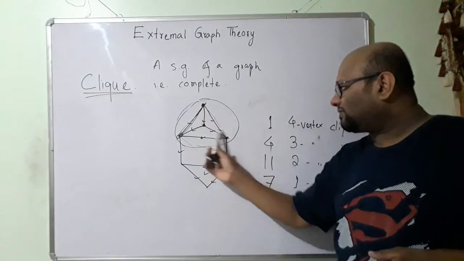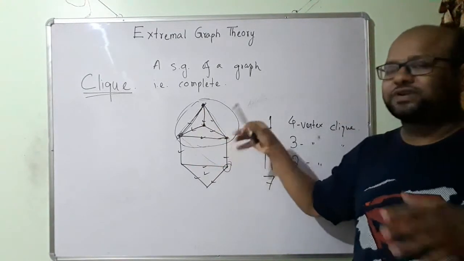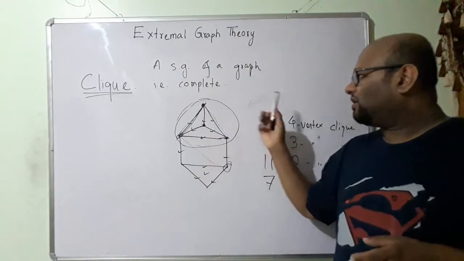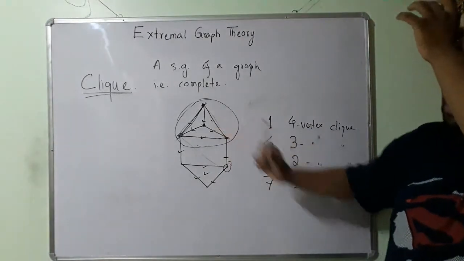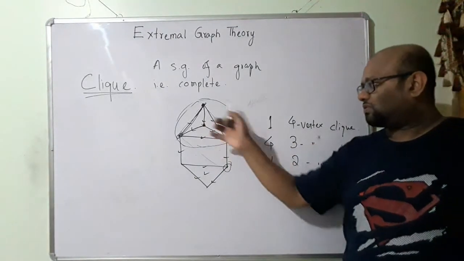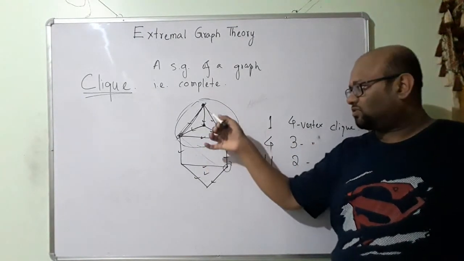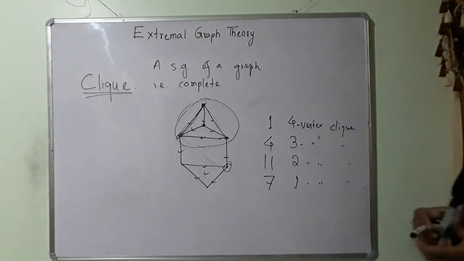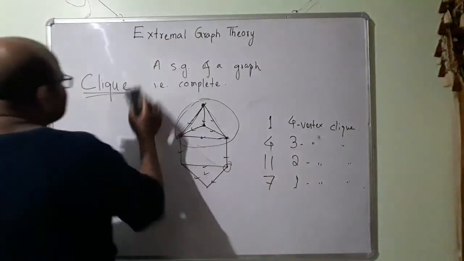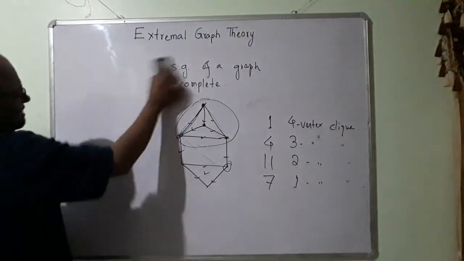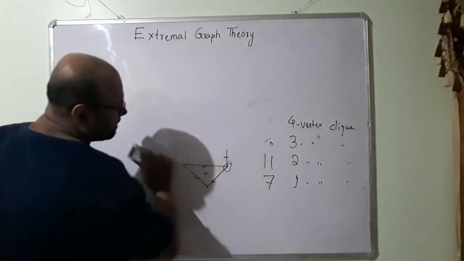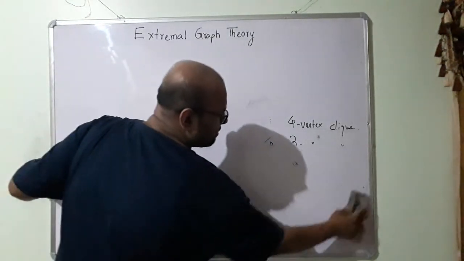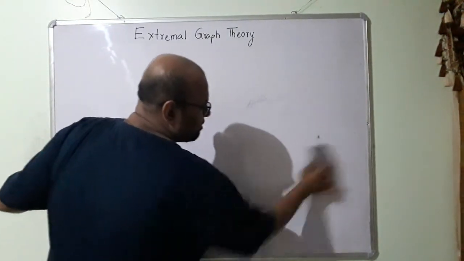So all this subgraph has all these vertices. Say these vertices are people. So all of them are friends with one another, provided these edges represent friendship. So this is called a clique. A clique is a subgraph that is complete.